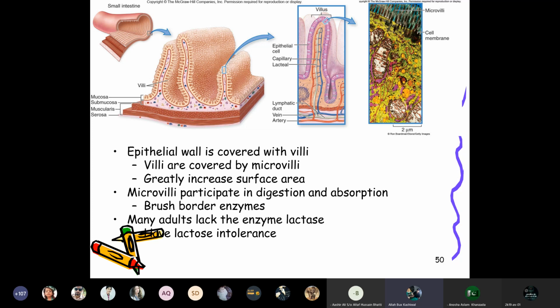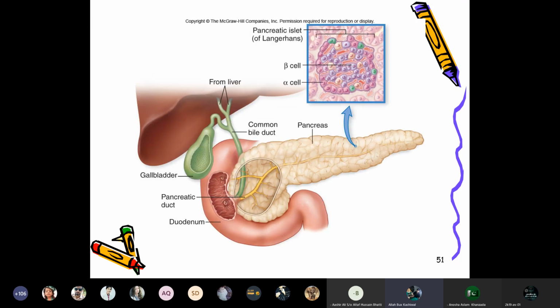Villi are covered by microvilli, which greatly increase the surface area, and microvilli participate in digestion and absorption. Brush border enzymes. Many adults lack the enzyme lactase, and most lactose intolerance takes place in adults.